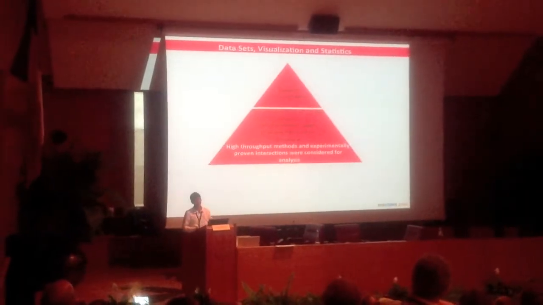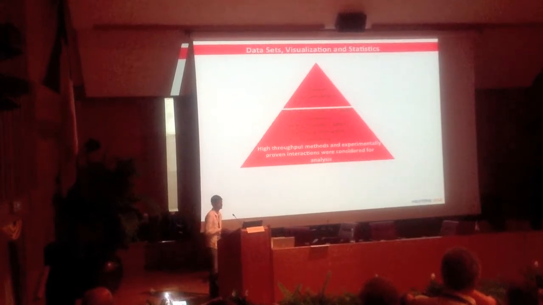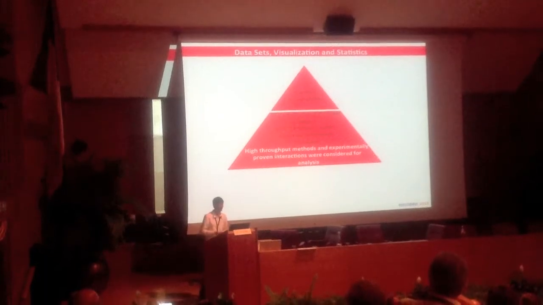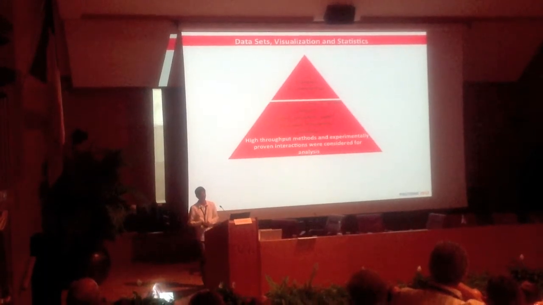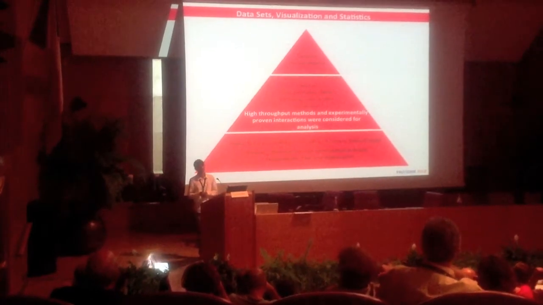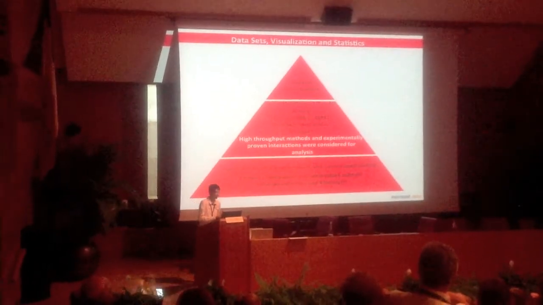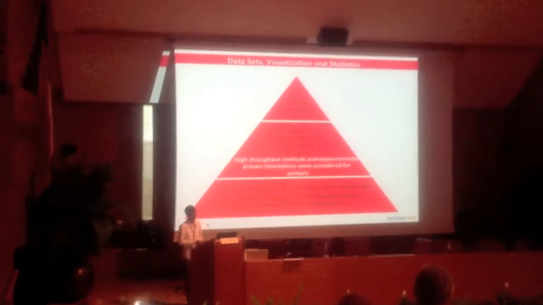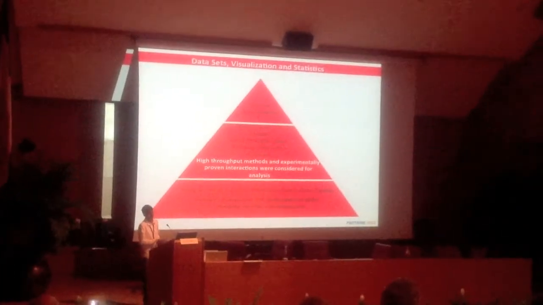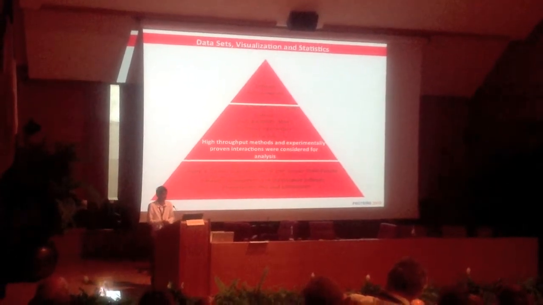So we accumulated the data from various databases like HPRD, BioGrid, MINT and the pathway interaction database, which have experimentally proven interactions or interactions accumulated through high throughput technologies. And then there were some interwoven networks inside this Sirt interactome, which made it obvious that they are implicated in cancer, neurodegeneration and aging specifically. We couldn't get the neurodegenerative data set, and there are not any more studies on these interactions yet.